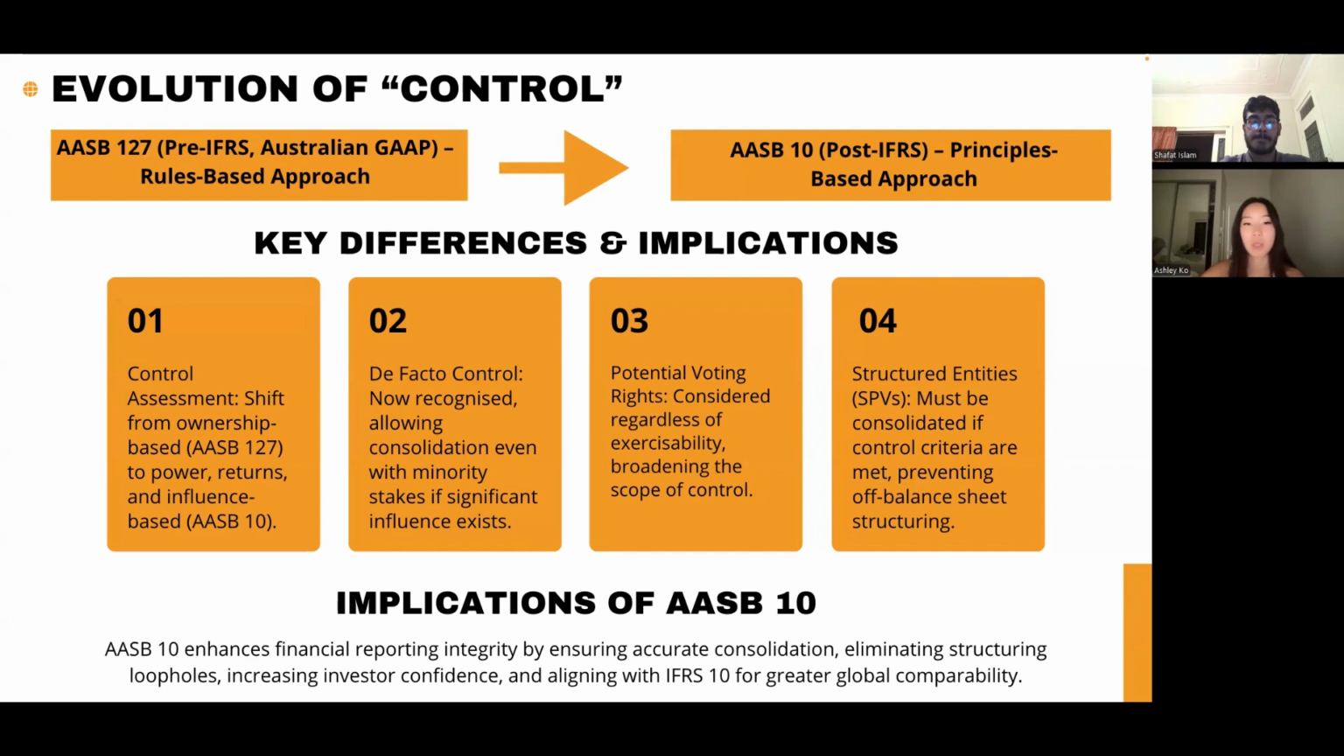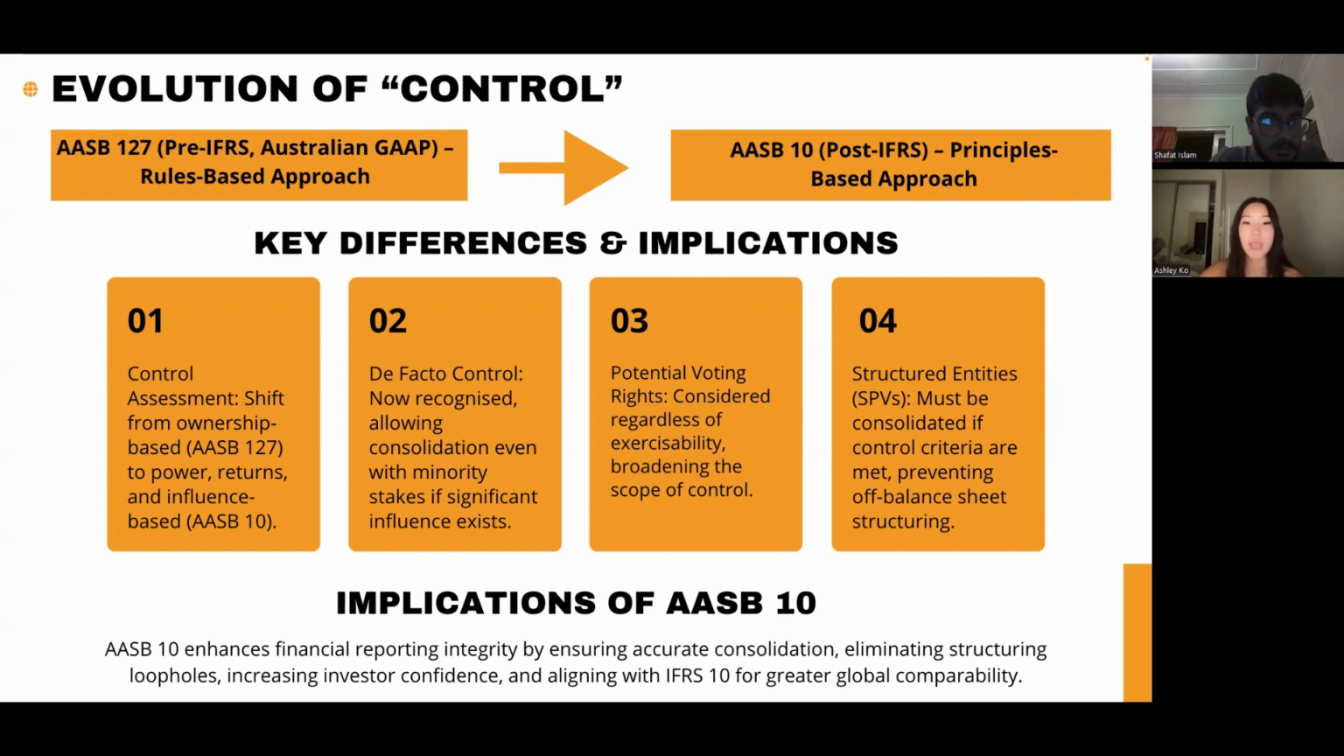Under AASB 127, control was primarily determined through legal ownership, where an entity was presumed to control an investee if it held more than 50% of voting rights or had the ability to govern financial and operating policies. Potential voting rights were only considered if they were immediately exercisable, and the standard did not formally recognize de facto control, meaning entities could exert significant influence without triggering consolidation requirements. This approach allowed for off-balance sheet structuring, enabling some companies to avoid consolidating certain entities, thereby reducing financial statement transparency.